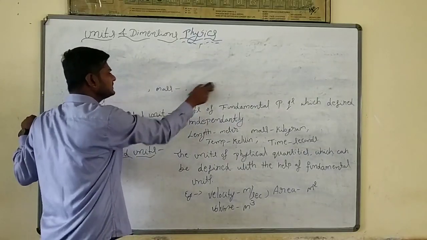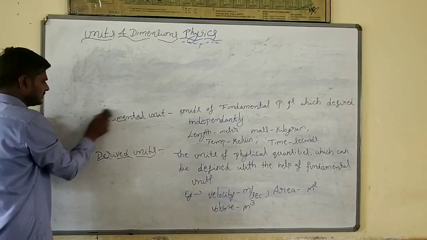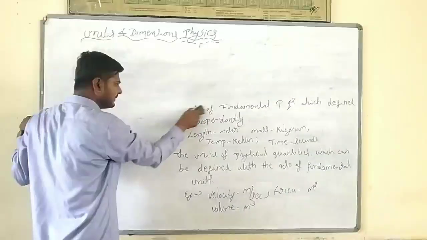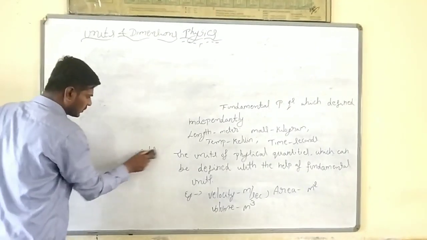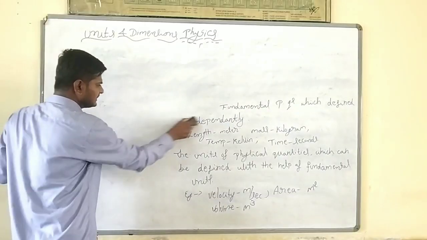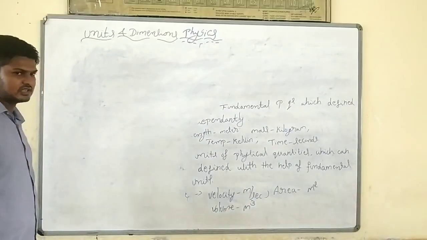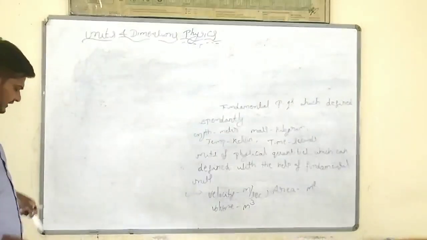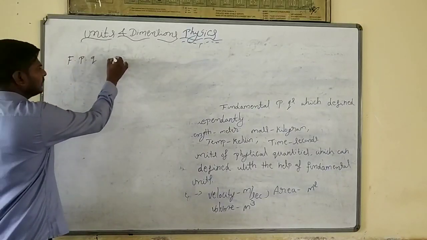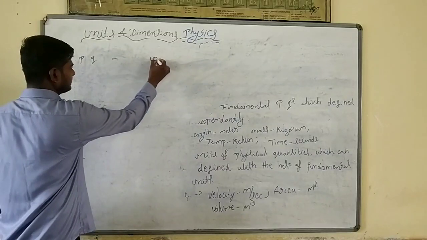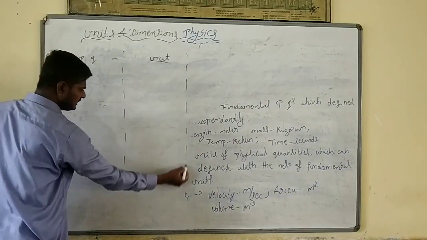Now we can look into what the 7 fundamental physical quantities are, with their units.